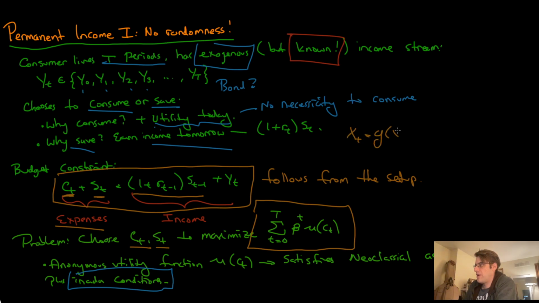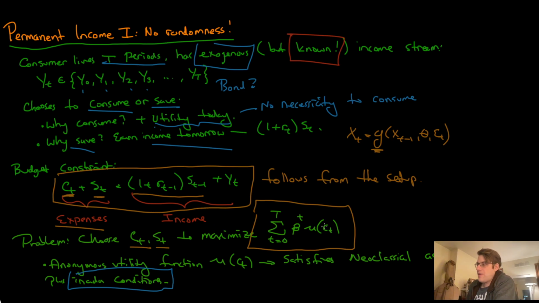We have g of x_{t-1} given theta and maybe epsilon_t. This g is time independent. So we find g, it allows us to make the best decision to go from time t-1 to time t, and then it's valid for all times. So we don't have to think about choosing c1, c2, c3. We can just think about choosing an anonymous c_t and then apply that logic to every single period.